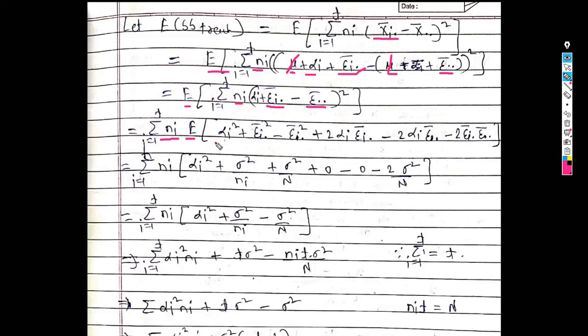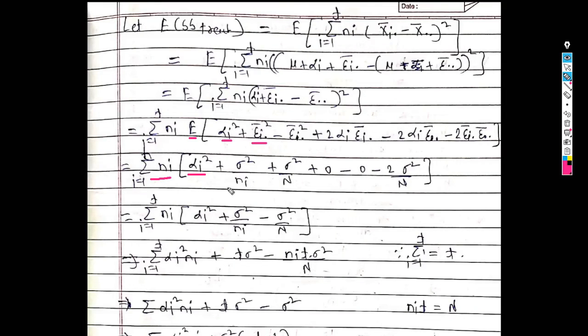So we get alpha i square plus epsilon i dot bar square plus epsilon dot dot bar square plus 2 times alpha i into epsilon i dot bar minus 2 times alpha i into epsilon dot dot bar minus 2 times epsilon i dot bar into epsilon dot dot bar. So now just take this expectation inside the bracket.